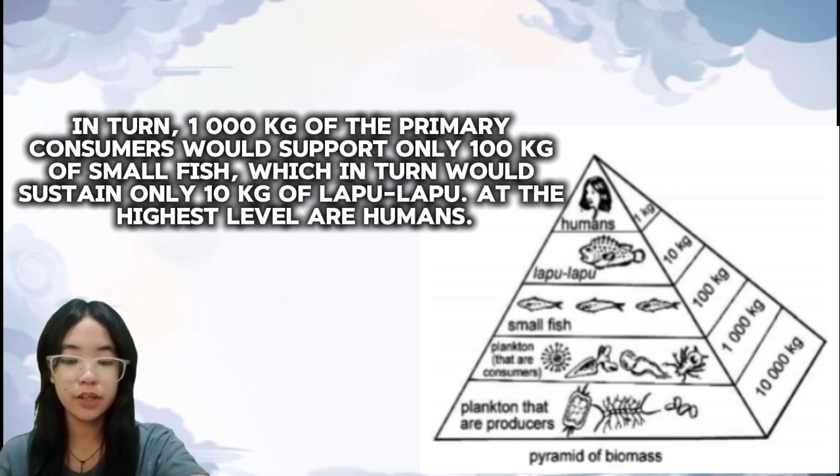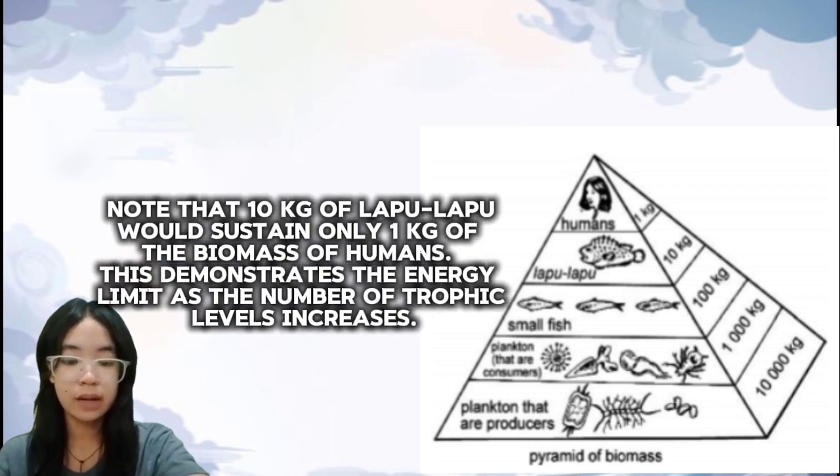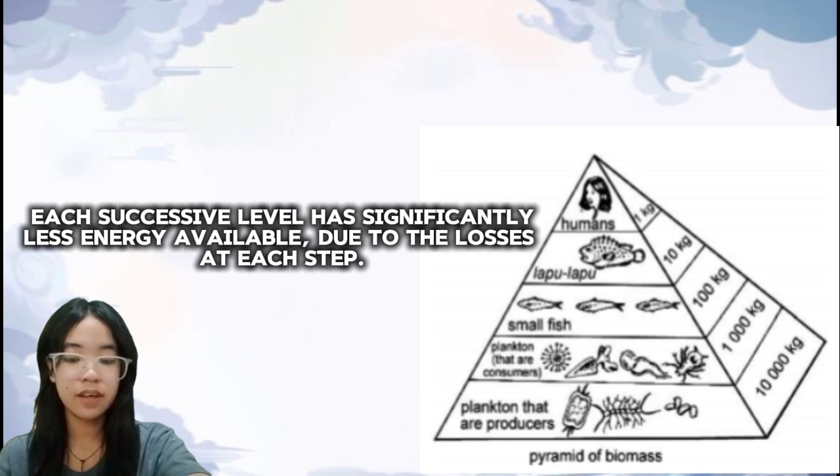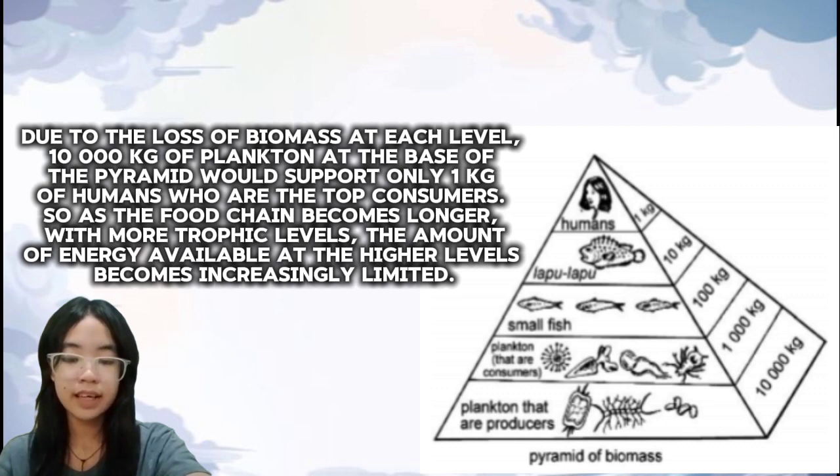At the highest level are humans. Note that only 10 kilograms of lapu-lapu would sustain only 1 kilogram of the biomass of humans. This demonstrates the energy limit as the number of trophic levels increases. Each successive level has significantly less energy available due to the losses at each step. The explanation states that due to the loss of biomass at each level, 10,000 kilograms of plankton at the base of the pyramid would only support 1 kilogram of humans, who are the top consumers.